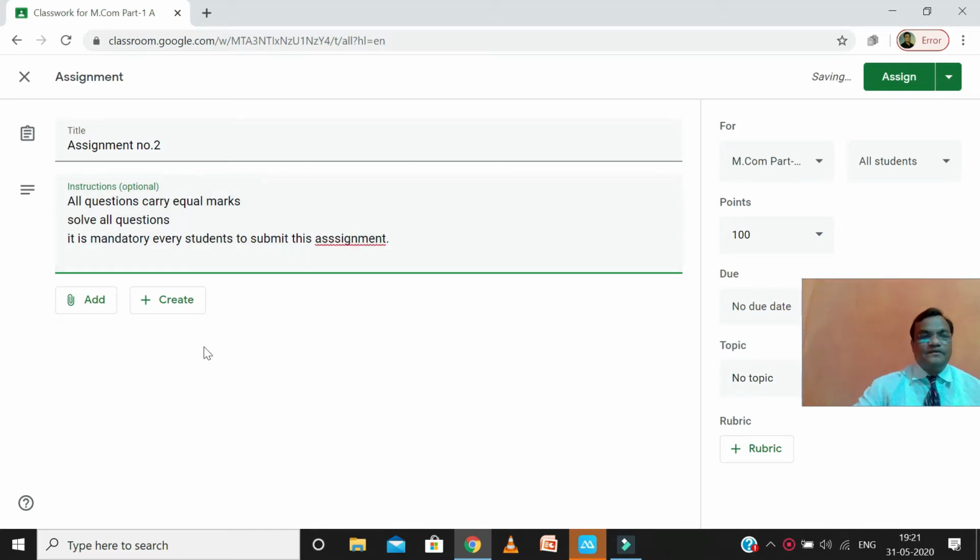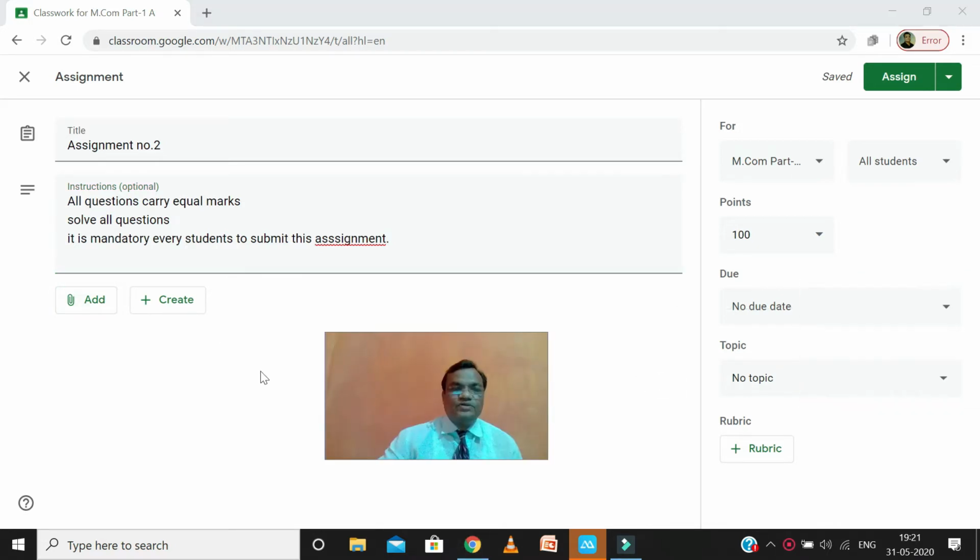So now we can see here there are two options. One is add and one is create. Suppose you have already prepared an assignment in the form of PDF, video or any kind of form.